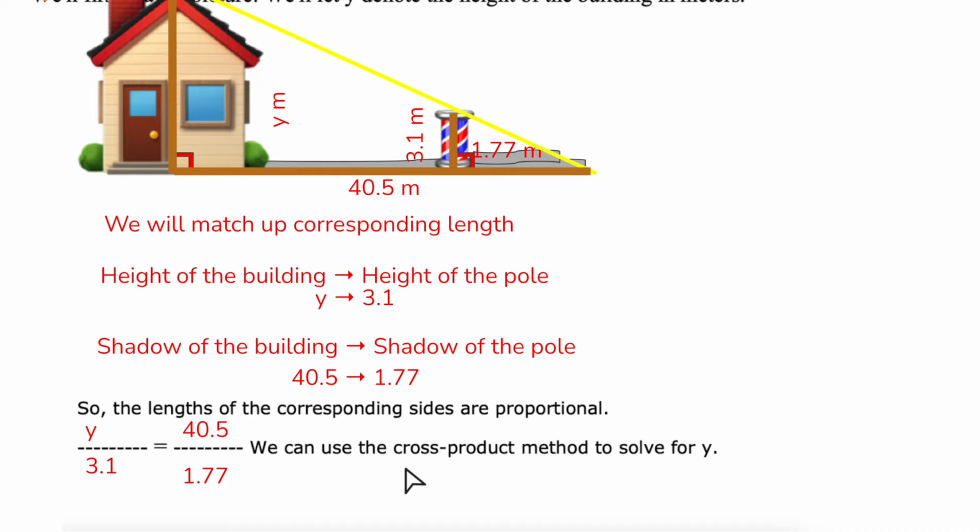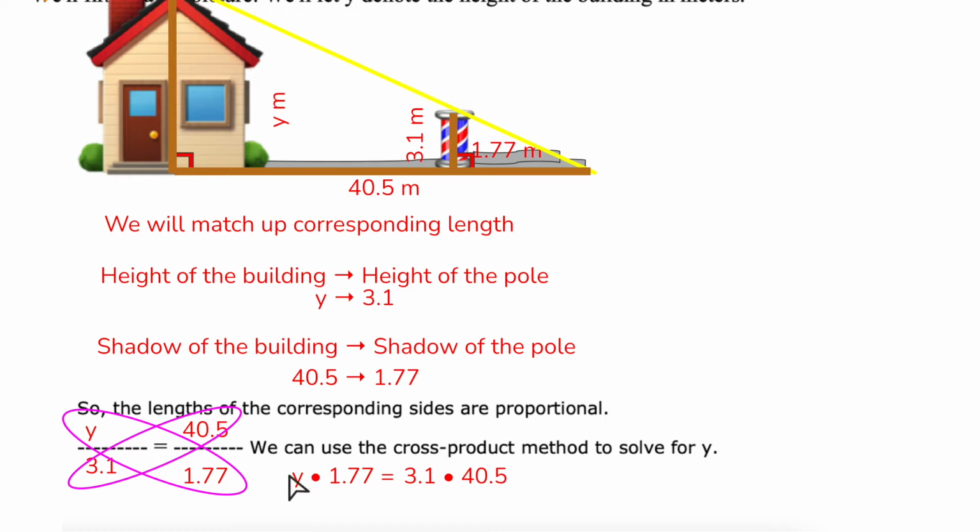So now I'm going to cross multiply, just like we did on the last one. I'm going to go Y times 1.77, and then I'm going to go 3.1 times 40.5. Now, just like we did in the last one, I want to combine these two pieces.